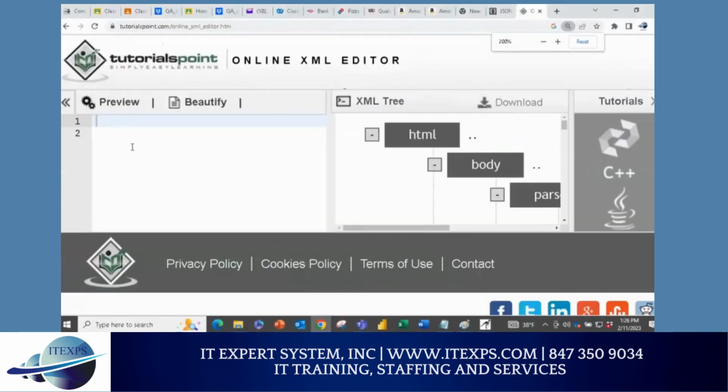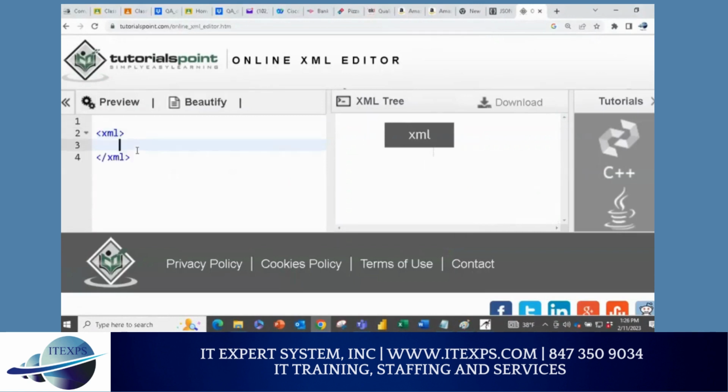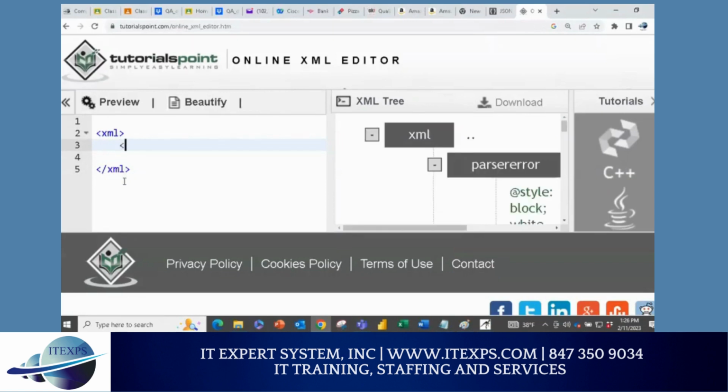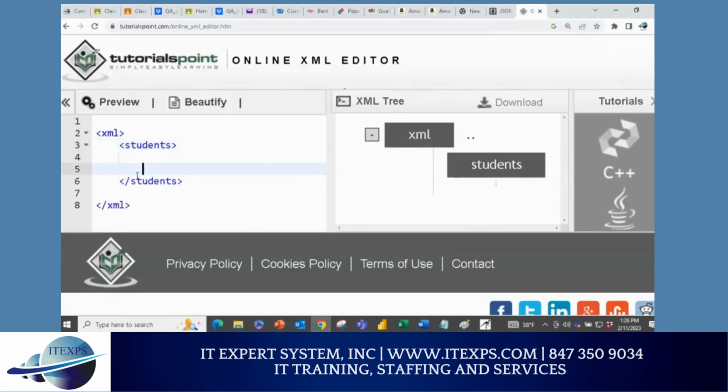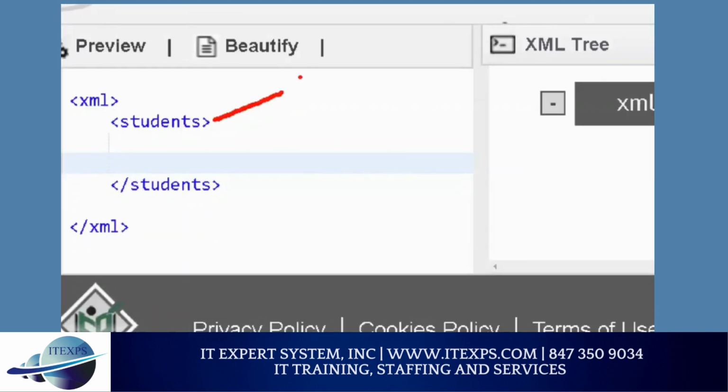So here, first thing you write XML and press enter, it will automatically close for you. Try to write lowercase, don't try to be creative, it doesn't like space and all. So XML. Then you write students, right? Students like that. So this is called root element. Every XML should have a root element. So if I have students, it means I'm going to give all student information. Make sense or no?